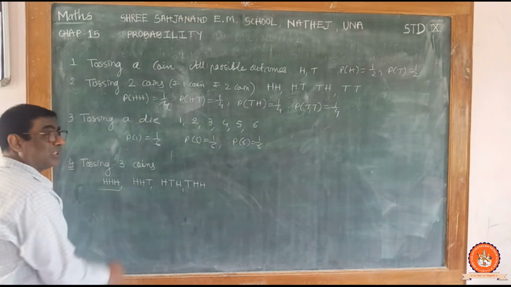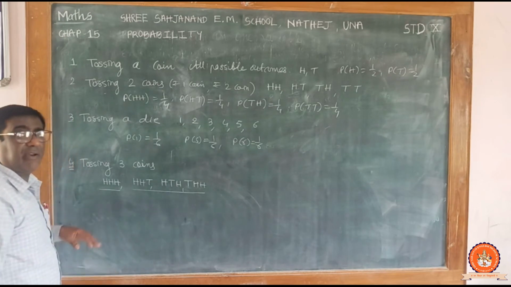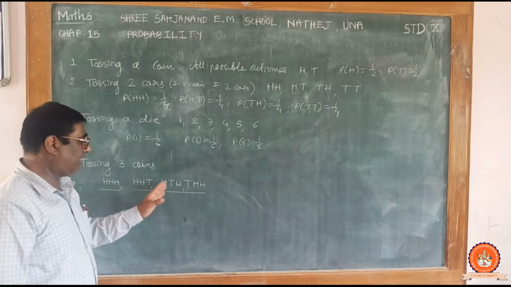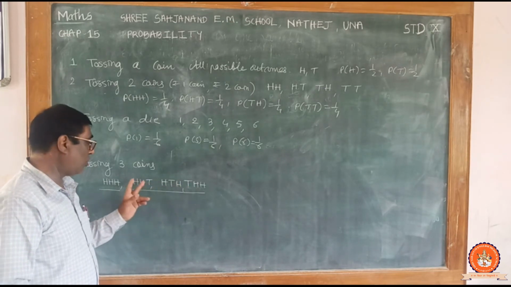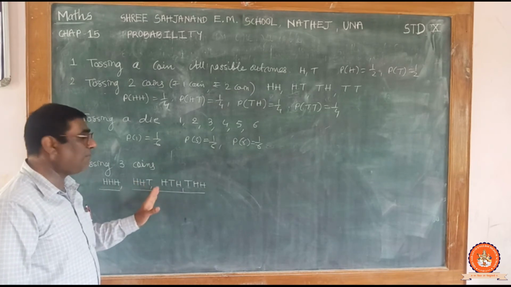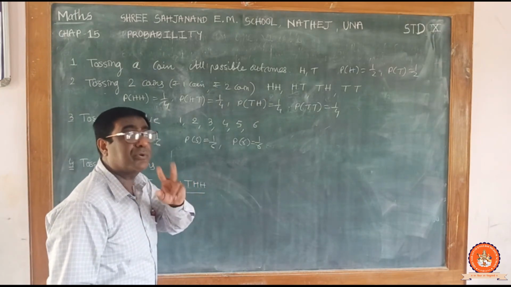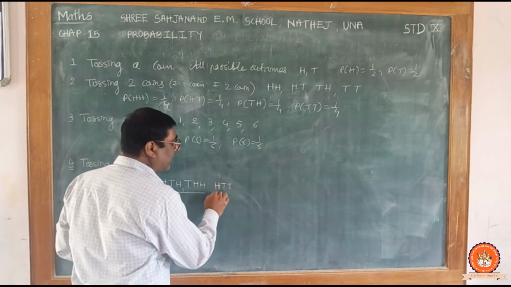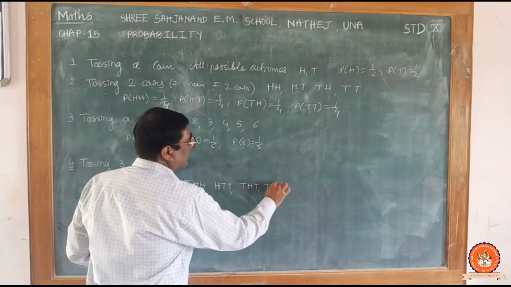See, first one is all the 3 H. Now 2 times H and 1 time T. So T placed at the last, T in the middle, T in the beginning. There are 3 possibilities. Now 1 H and 2 T. H in the beginning, H in the middle, H at last.